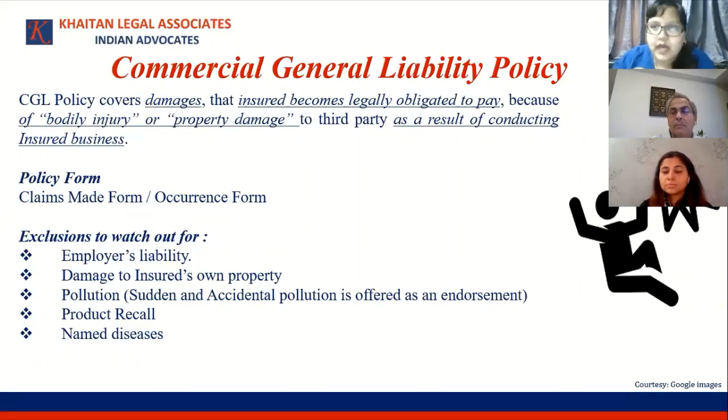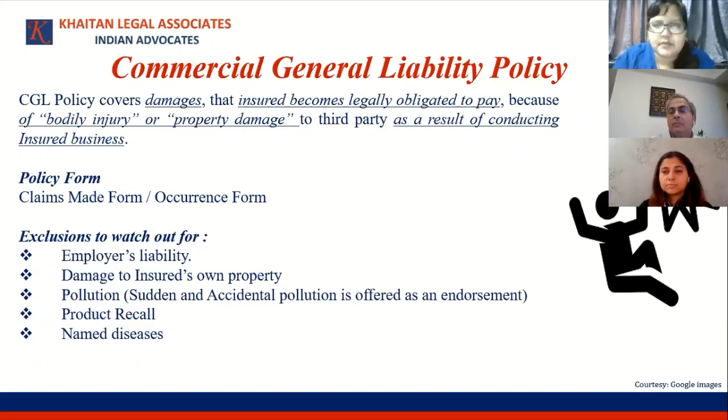Now, to answer the question that you are referring to, that when a client visits the office of the insured and contracts COVID, and then claims damages from the insured, will this claim form part of a CGL policy? I think there are three essential points that we need to look at to answer this question. Point one is whether COVID is a bodily injury.